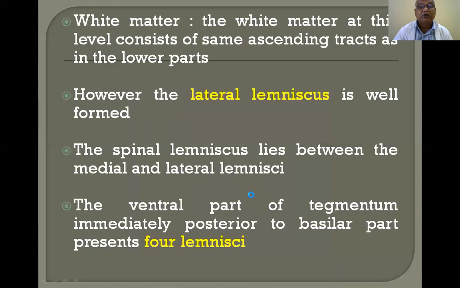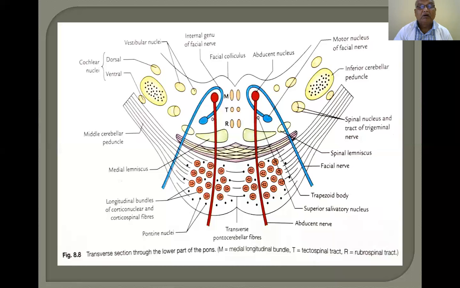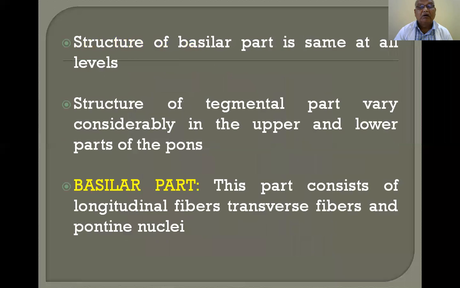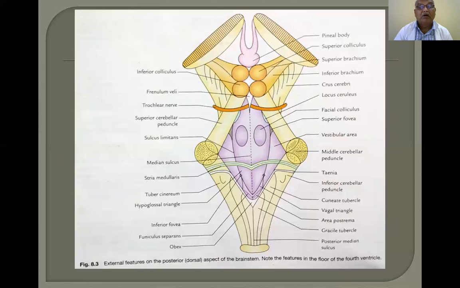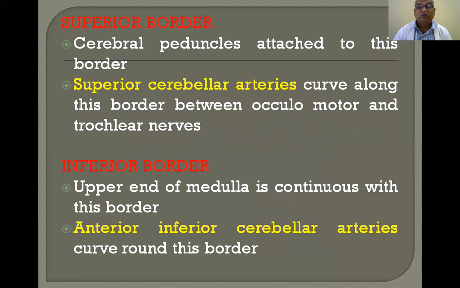I will show you. This is the groove of the pons which contains the basilar artery. That's why it is called the basilar groove.